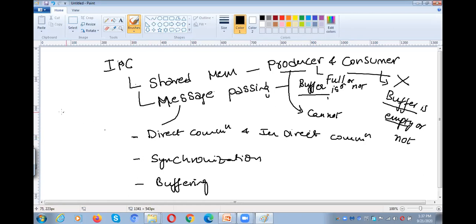Under direct communication, we have two primitives. One is the send primitive and the second one is the receive primitive. So what is direct communication?